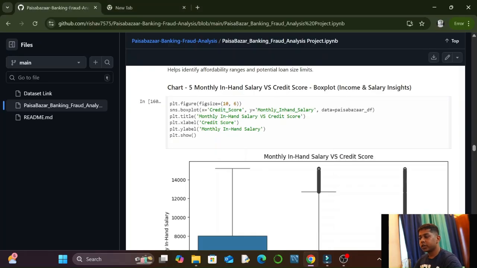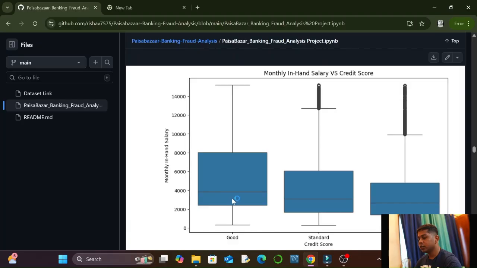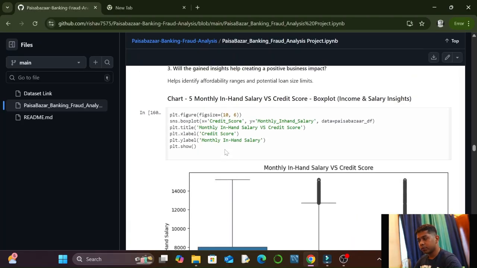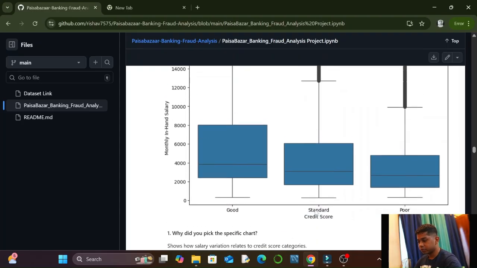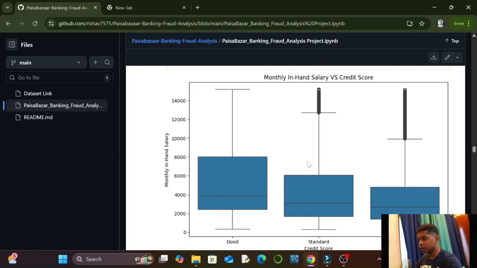Next in the income and salary insights was monthly in-hand salary versus credit score. In that section, we made a box plot for it. On the x-axis we took the credit score as good, standard and poor, and monthly salary on the y-axis. Here we can see that in the good category there are fewer outliers and better performance, higher credit scores, and in the poor section we have more outliers and poor credit scores.